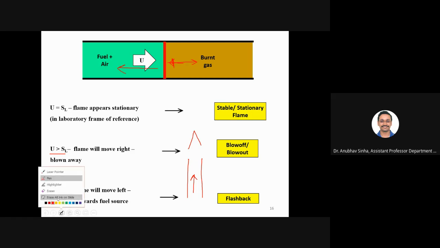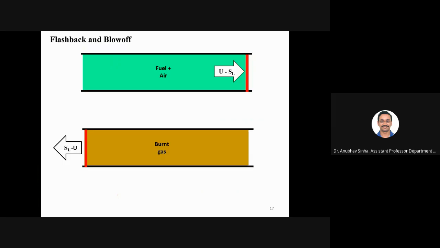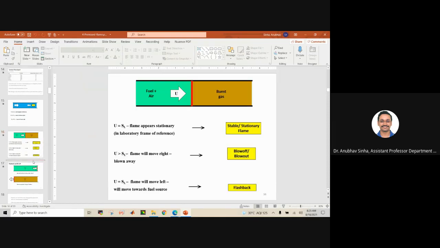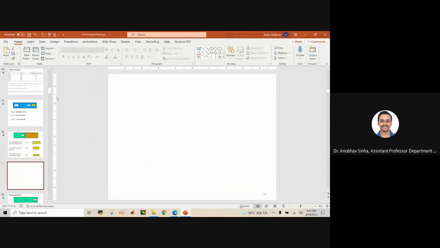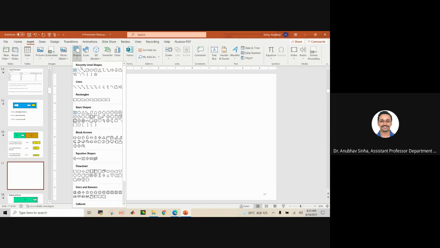Let me draw a fresh map. Make a new slide. I will show you. So let us say, what I am saying, you people are able to follow or not?